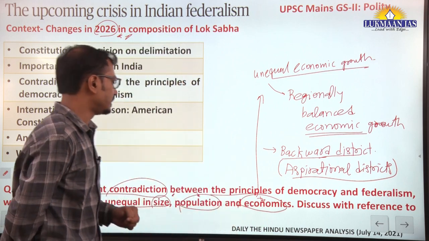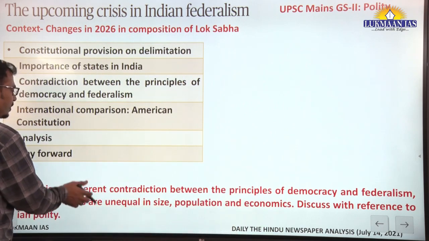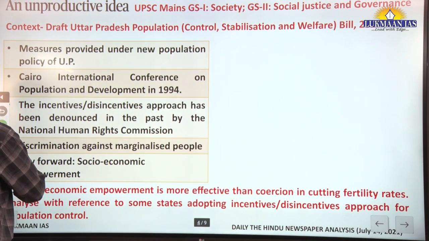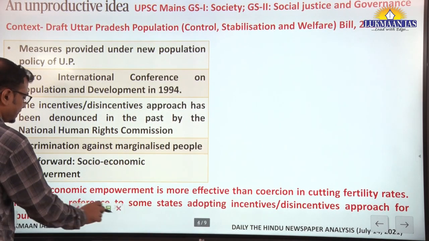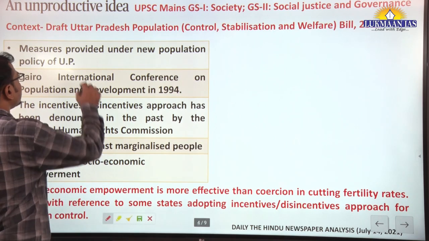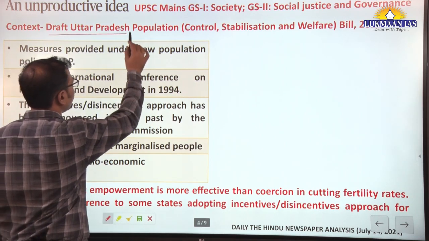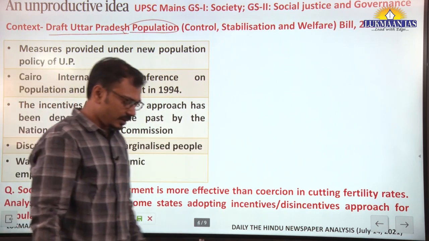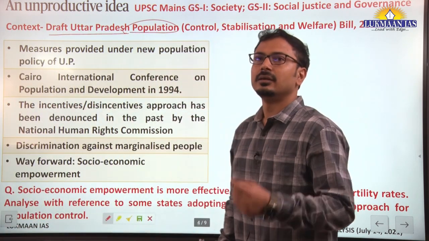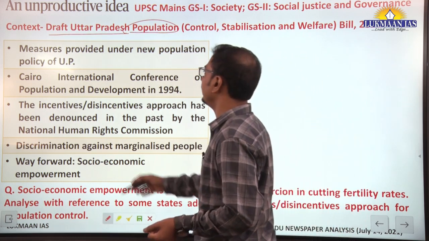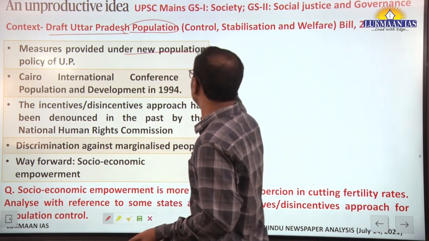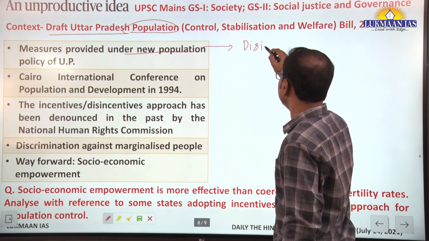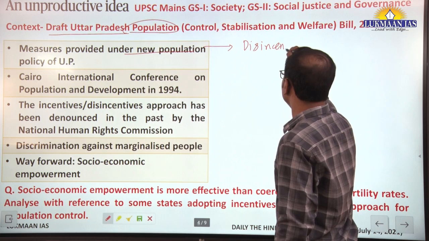Okay. Now moving on to the next article, the context of this particular editorial is the recent changes brought by the UP government in its population policy. The Draft UP Population Bill 2021 is there, and the measures provided under this new population policy of UP follow an approach of incentives.